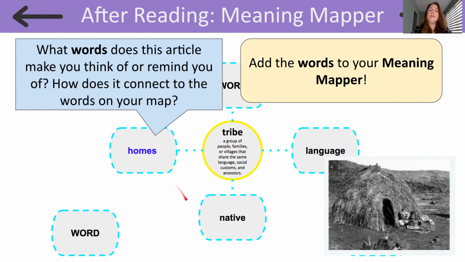So readers, I hope you enjoyed reading about our focus topic, Native American homes today. And we'll learn more next time about Native American